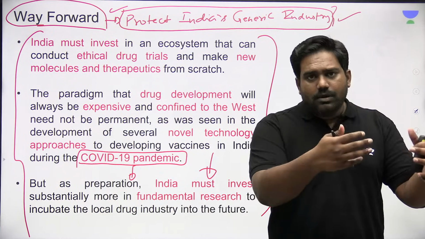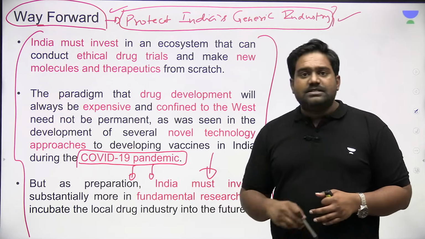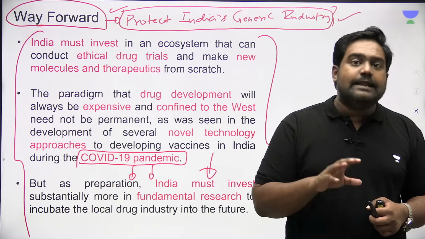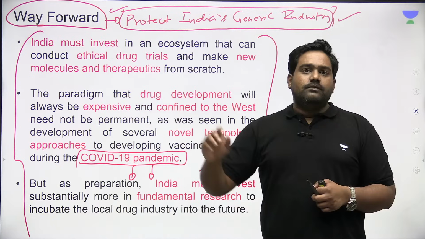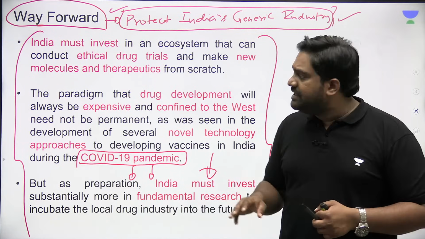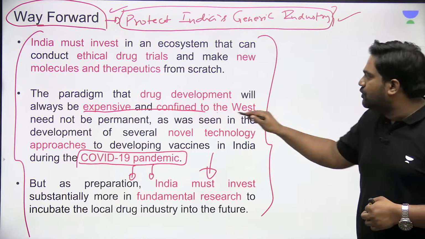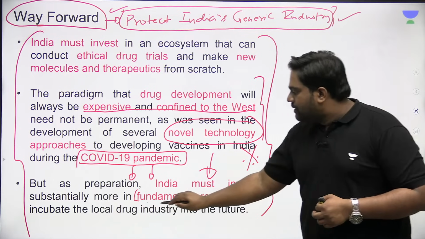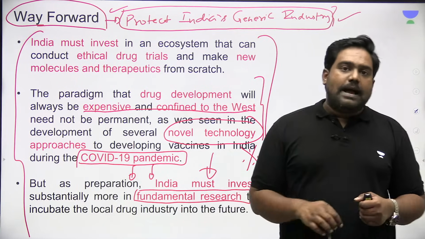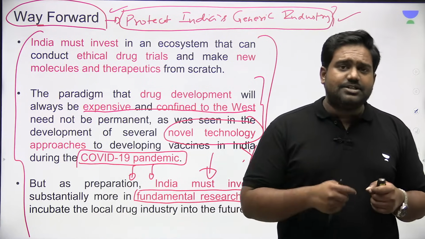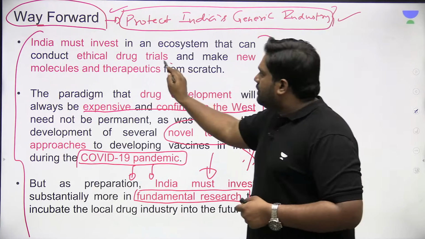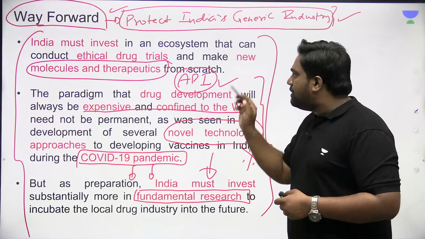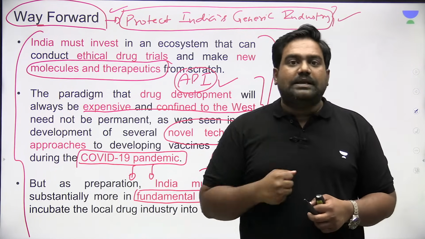So now they need a better push from the government so that we start producing these drugs, these raw materials and APIs from scratch in India without depending on Western pharmaceutical companies or foreign countries. We have to develop non-expensive solutions from scratch in India. We can develop novel technologies, but for this, support is needed for backing fundamental research, basic research in drugs, to bring out new molecules, to develop APIs or active pharmaceutical ingredients, which is the core raw material in a drug.